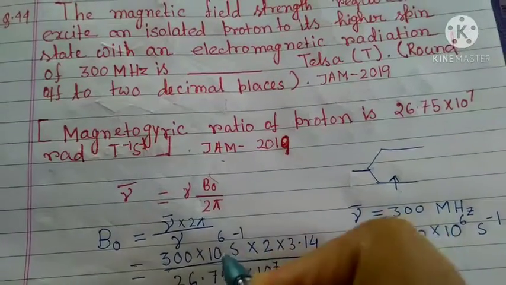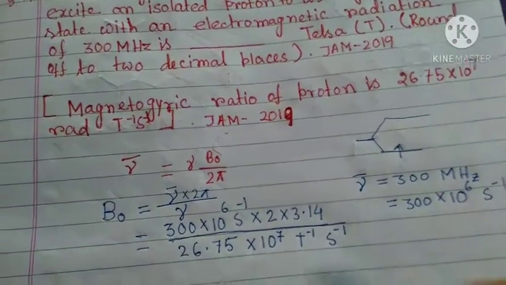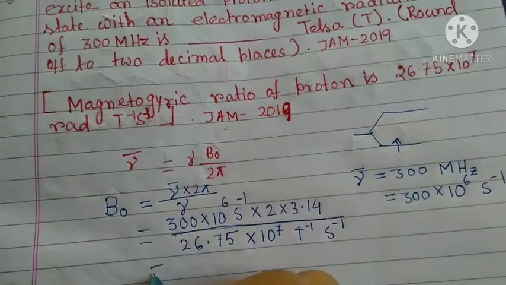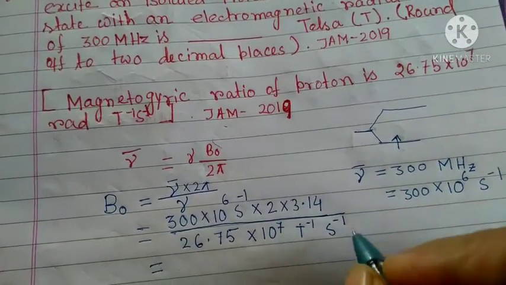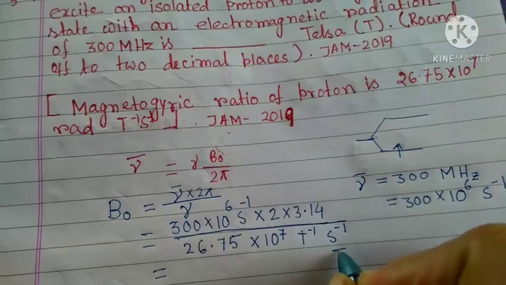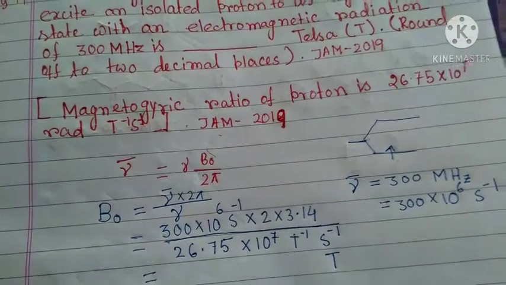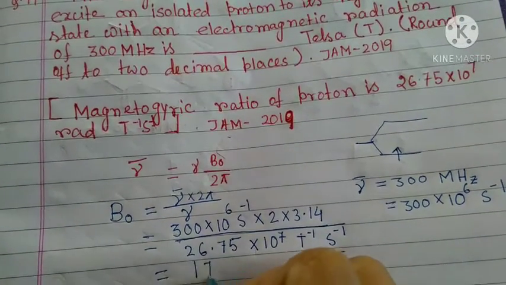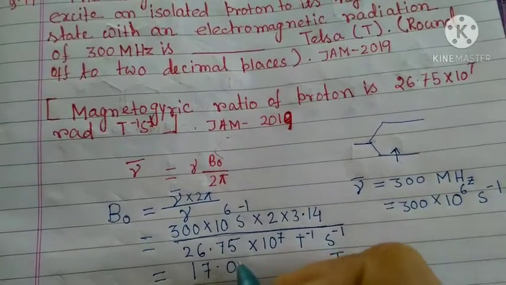So second inverse will cancel out and the answer will come in Tesla, and the answer is around 17.02.